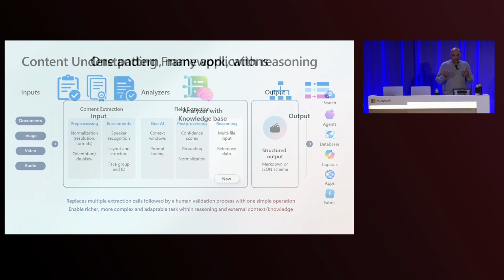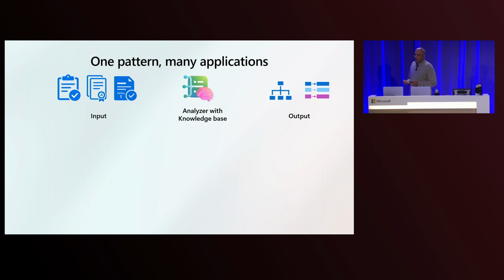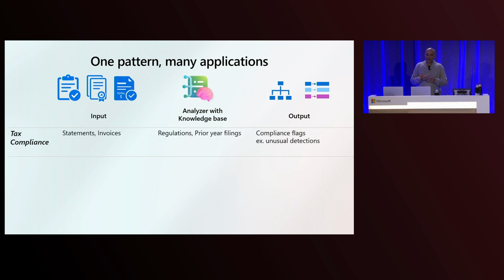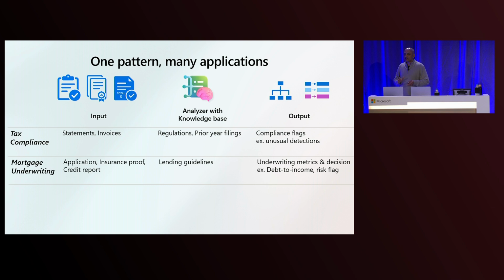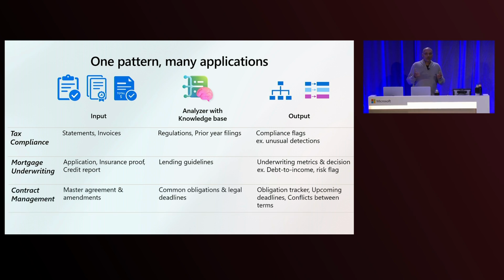So when you look at this, you'll see that there's a single pattern that we see, just one pattern where you're taking multi-file inputs, a knowledge base, and reasoning. And when you take this pattern and apply it, you can apply it to a variety of different scenarios, right? So whether you look at tax or compliance, whether you look at mortgage underwriting, or whether you look at contract management, these are just a few examples: audit and tax, healthcare records management. You can think of a variety of different scenarios where each of these things is now available for you to use. This capability is available to use in a variety of different ways to target a variety of different scenarios, right?